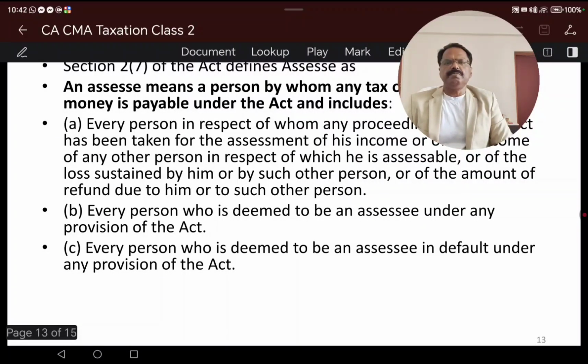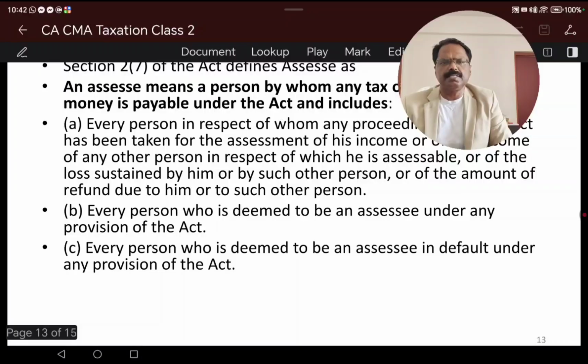What is the difference? Every person who is deemed to be an assessee by the deemed method can be an assessee, but at the same time, every person who is deemed to be a person in default also can be an assessee. So I will repeat once again.